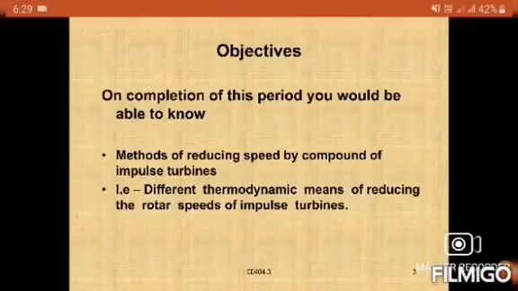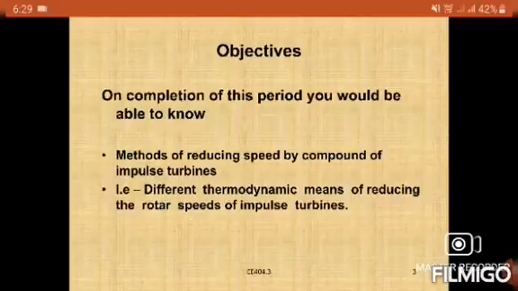If the steam is expanded from high boiler pressure to condenser pressure, the steam velocity is extremely high and the turbine speed will be very high, right? Such speeds are not practical for power generation.